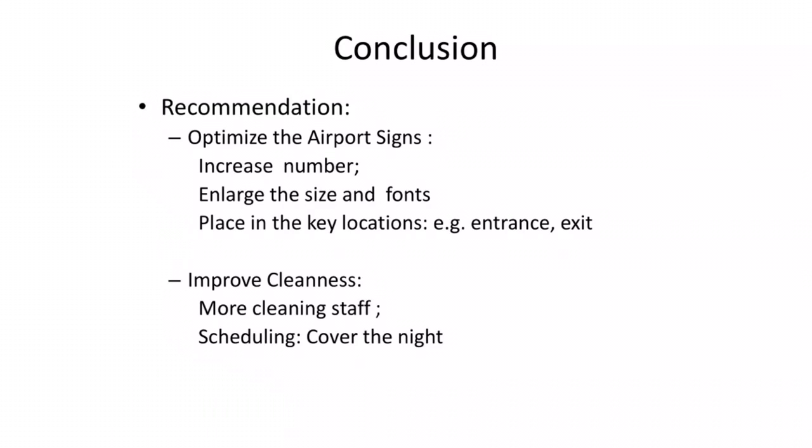So that concludes our findings today, that we should optimize the airport signs and also improve its cleanness. The specific actions include increasing the number, enlarging the size and fonts, and placing the signs in key locations. The second part of the recommendation is to improve the cleanness, including more cleaning staff, more flexible scheduling, and arranging people to clean the airport at night or in some specific areas. Which area should we focus on? Because there are boarding rooms, restrooms, gates. Which area should we prioritize to clean? That we would leave for further analysis if the client demands.